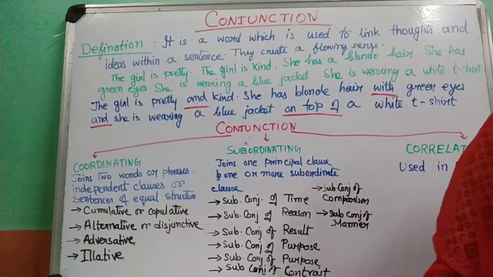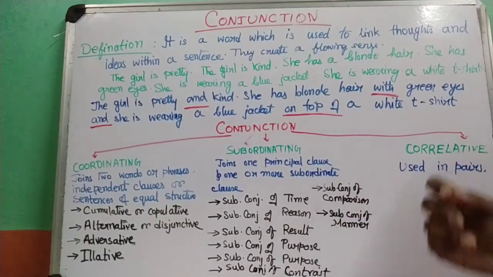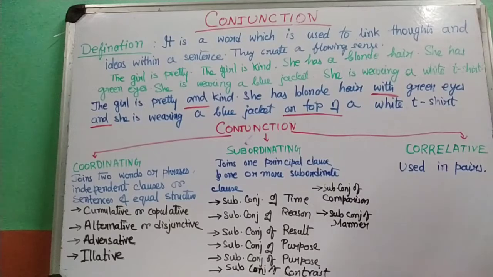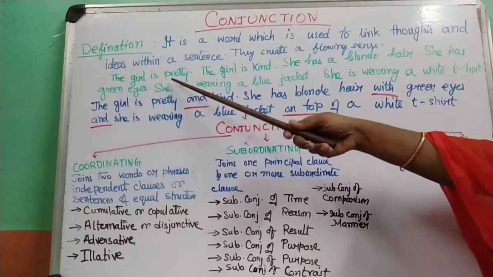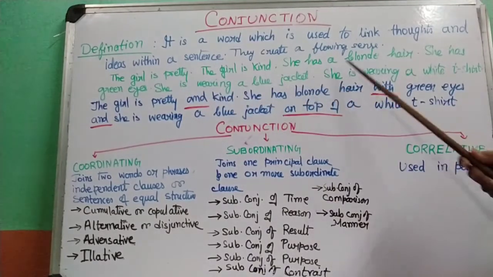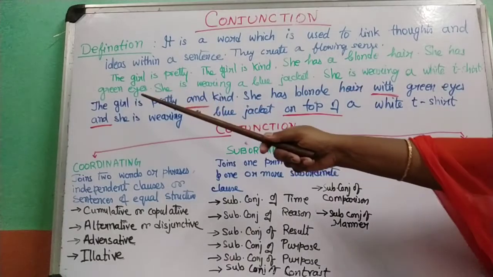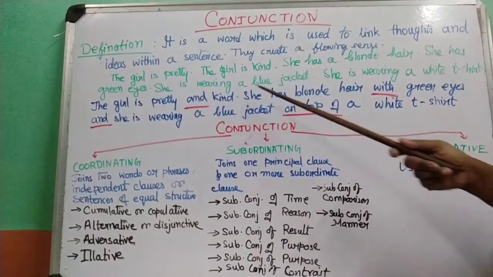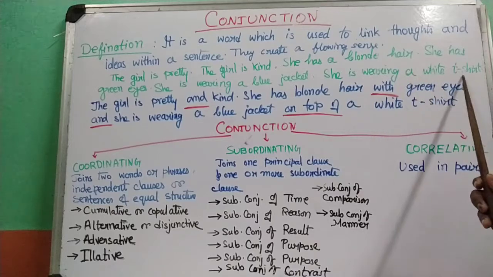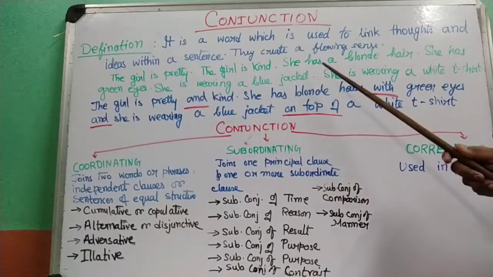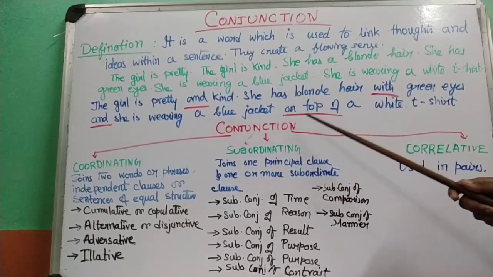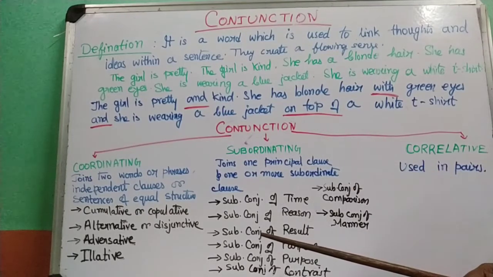Now, what do you understand by flowing sense? Flowing sense refers to the continuity in the sentence. If you look at these sentences: the girl is pretty, the girl is kind, she has blonde hair, she has green eyes, she is wearing a blue jacket, she is wearing a white t-shirt. Now see, all these sentences seem to be broken. Now when I join these sentences with conjunctions, then I can see there is a sense of flow.